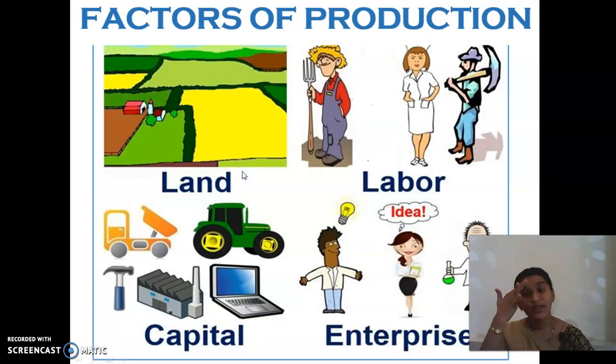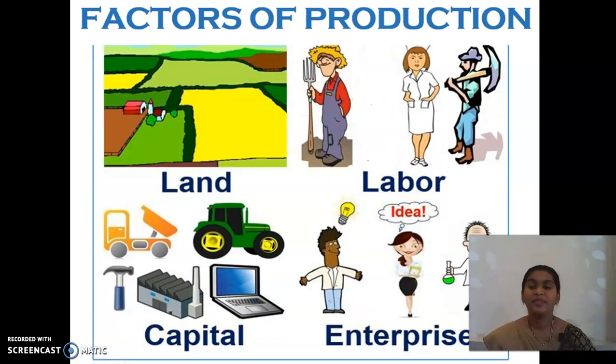See, children, in the last chapter, the story of village Palampur, we have learnt about the factors of production. What are the factors of production, children? Can you recall? Yes, of course, land, labor, capital, that's physical capital, and enterprise. Land will be available, and the capital, enterprise. Without the human or the labor, how can we use all these things, children?